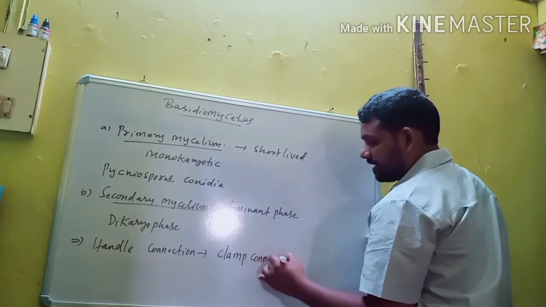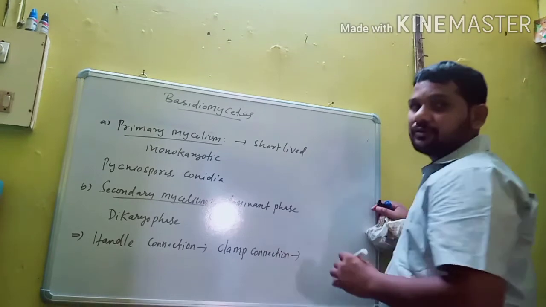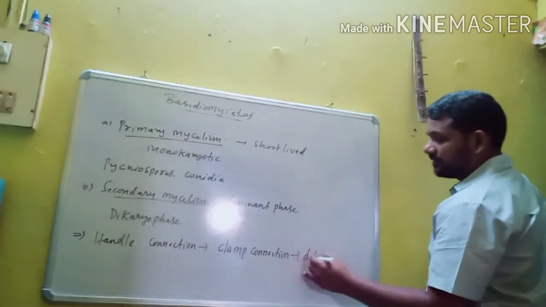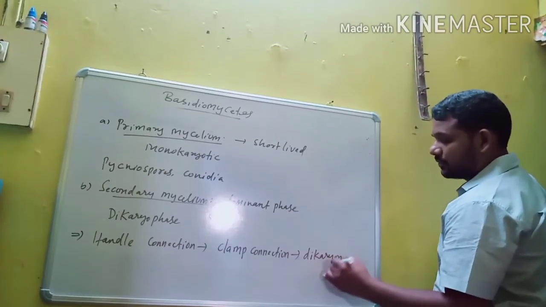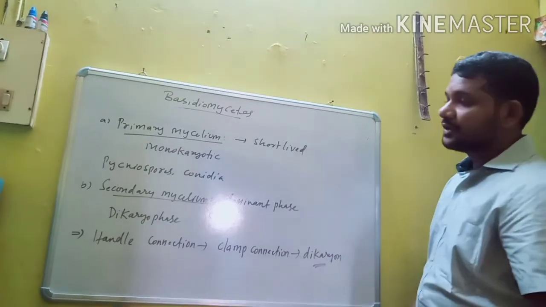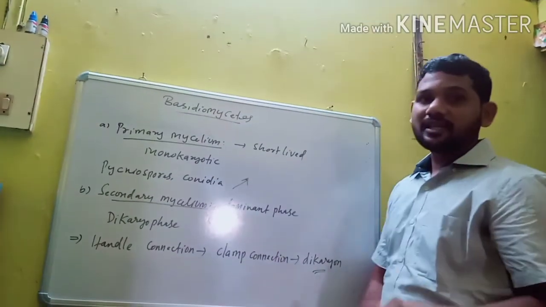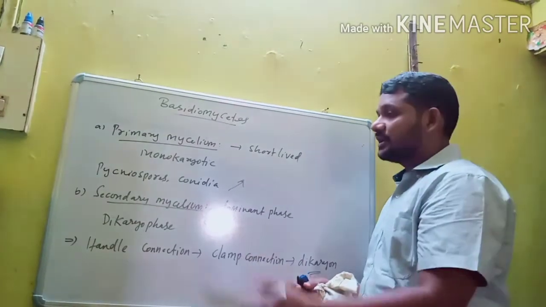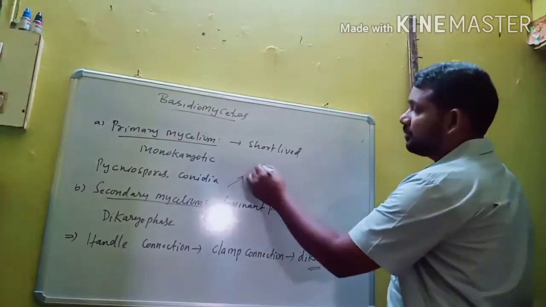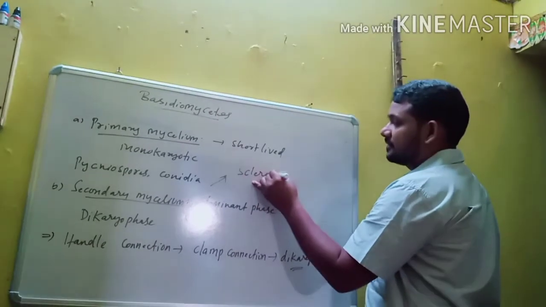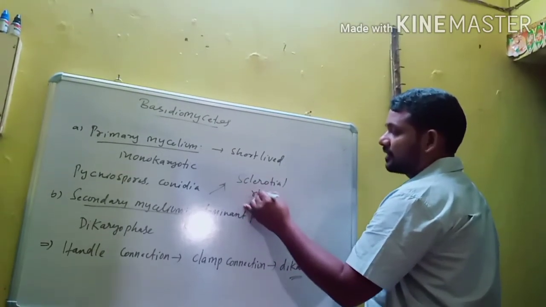These clamp connections are meant for distribution of dikaryons into cells. And this secondary mycelium is able to penetrate into soil or wood with the help of sclerotia or rhizomorphs.